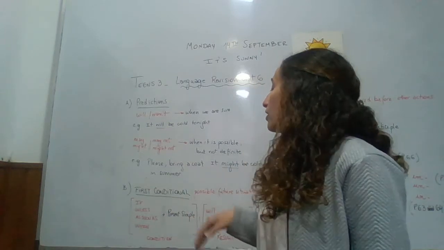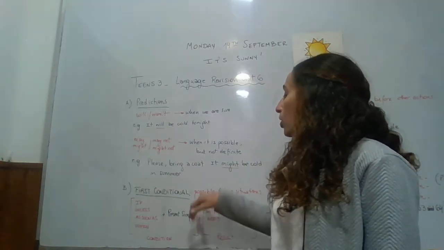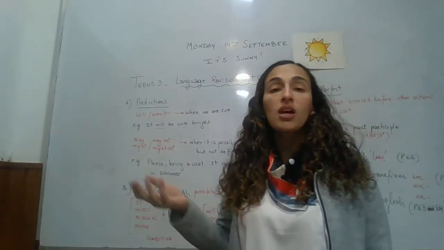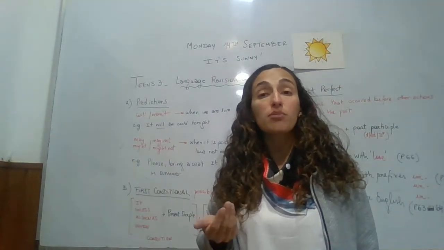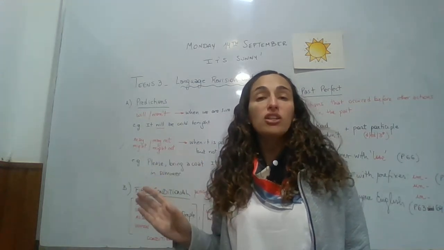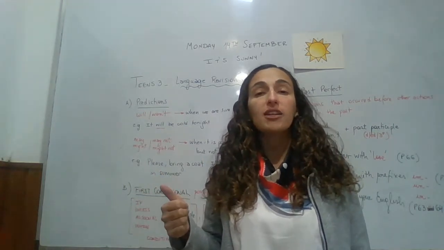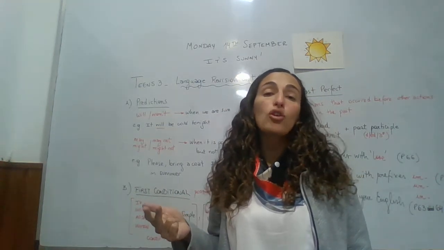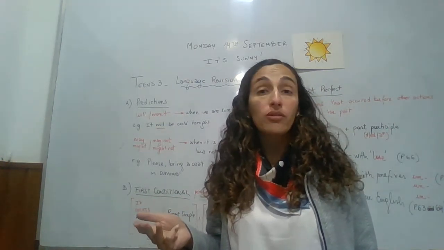Then we learned the first conditional sentences. We use first conditional to talk about possible future situations. Given a condition, we have a possible result. In the condition clause, we can use if, si, unless, a menos que o si no, as soon as, tan pronto como o ni bien, or when, cuando.